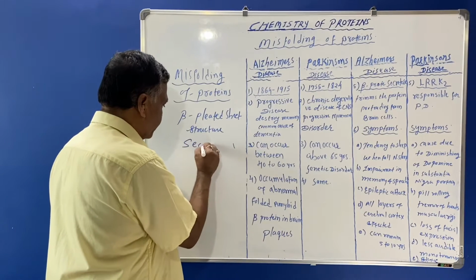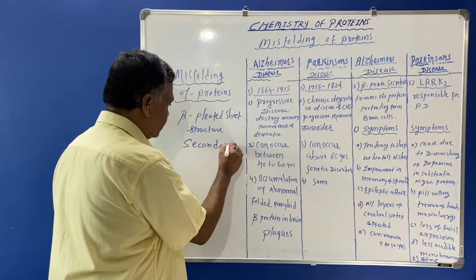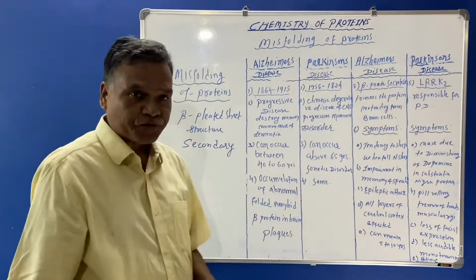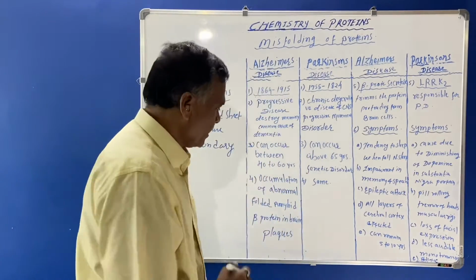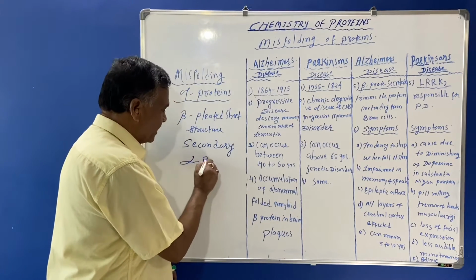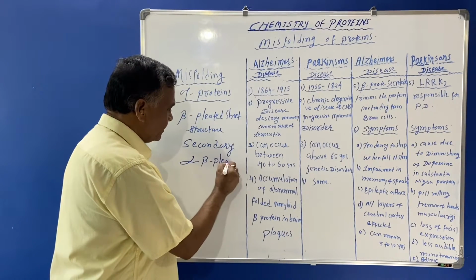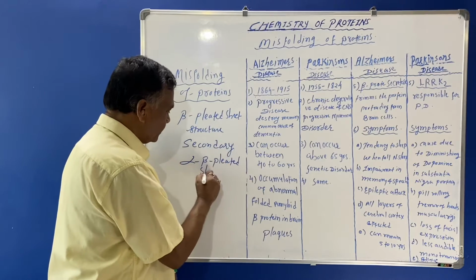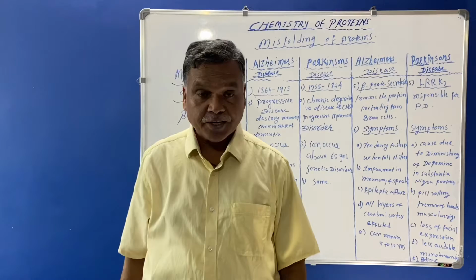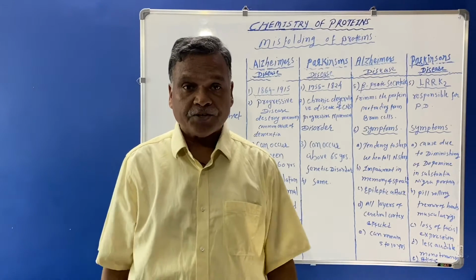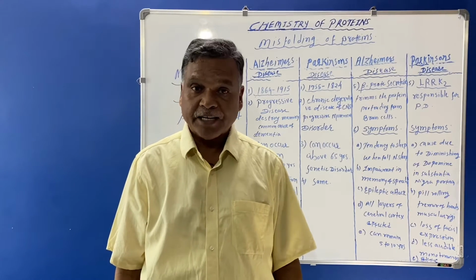The secondary structure of the protein belongs to alpha helical structure as well as beta pleated sheet. The beta pleated sheet structure belongs to the parallel and anti-parallel beta pleated sheet.